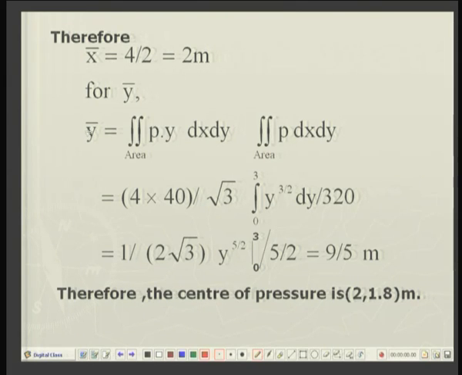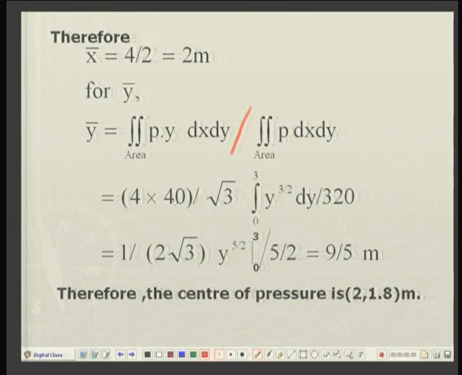For y bar, that is the y coordinate of the center of pressure, we take the moments about the x axis. So, the integral of y p dA should be divided by the net pressure force. Carrying through this simple integration, the net force, you remember, is 320, which was found earlier.